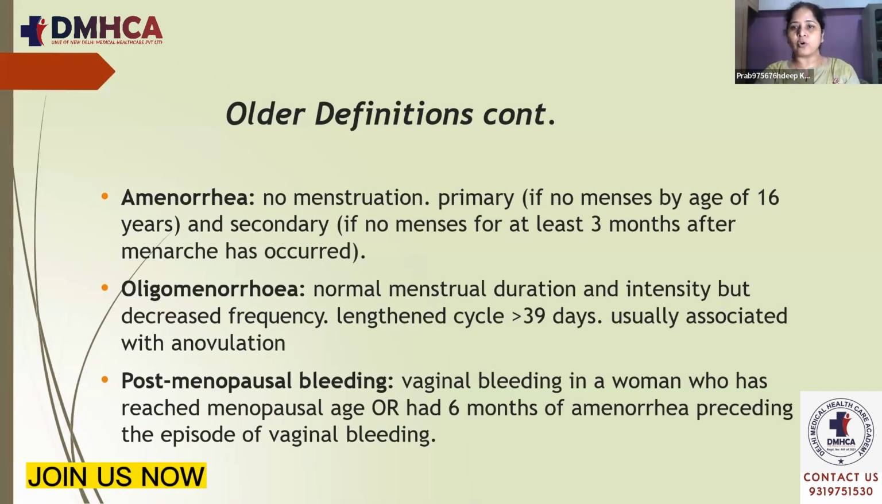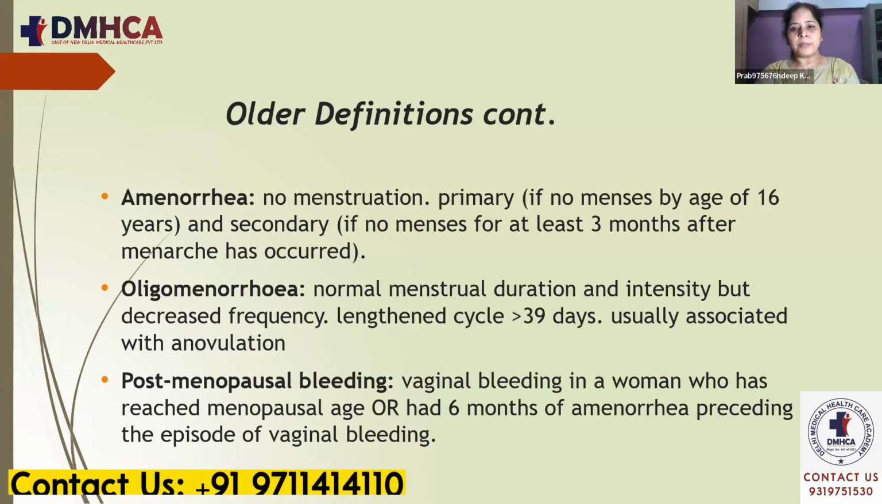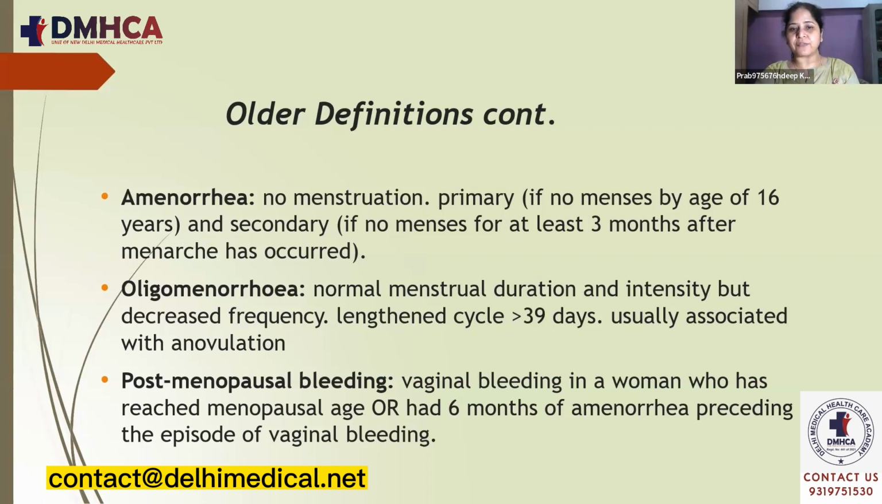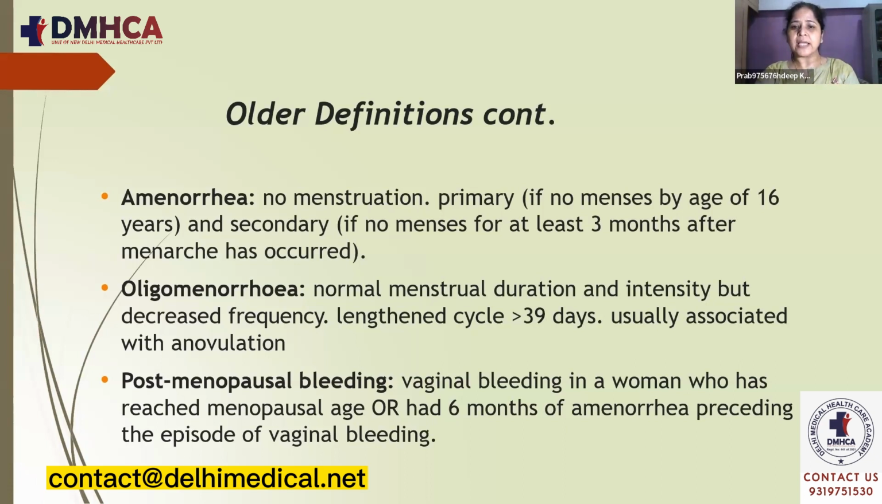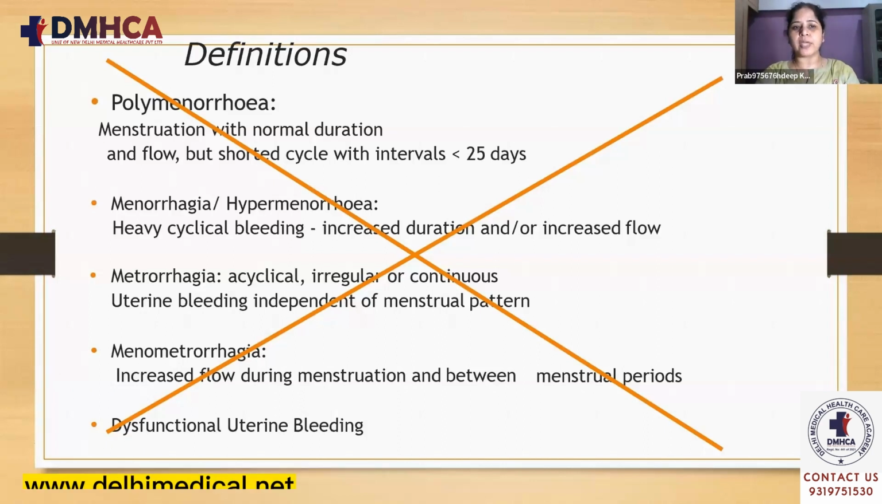It could be primary if no menses occurs up to the age of 16 years, and secondary if there was no menses for at least 3 months after menarche has occurred. Oligomenorrhea is normal menstrual duration and intensity but decreased frequency, and the cycle length could be more than 39 days. Usually it is associated with anovulation. Postmenopausal bleeding is vaginal bleeding in a woman who has reached menopause age or had 6 months of amenorrhea preceding the episode of vaginal bleeding. So all these terms, polymenorrhea, menorrhagia, metrorrhagia, and dysfunctional uterine bleeding, are not used nowadays.